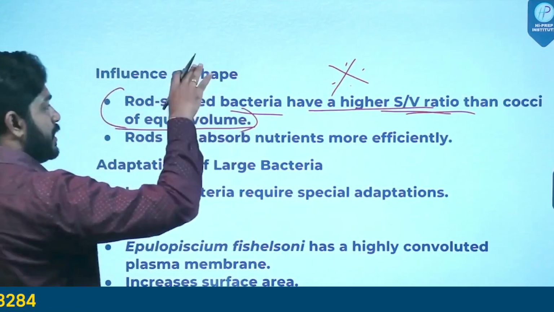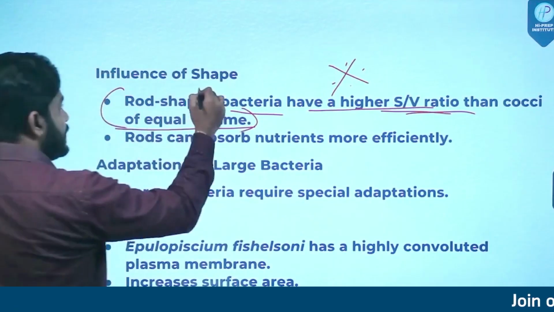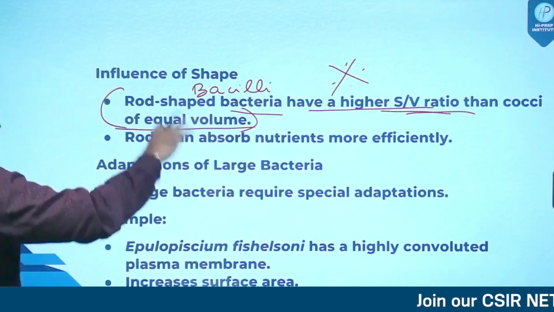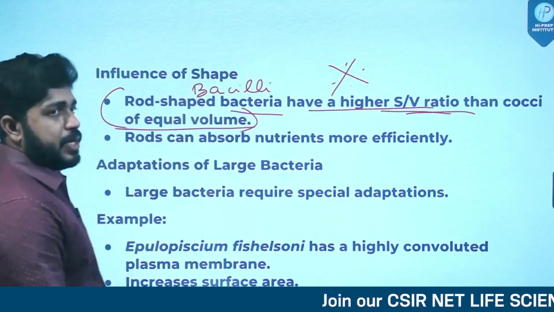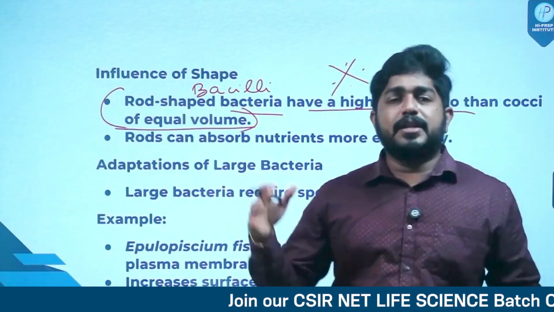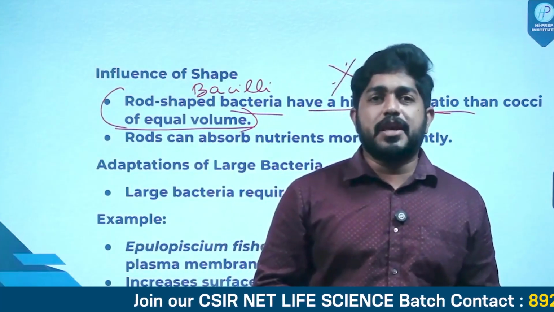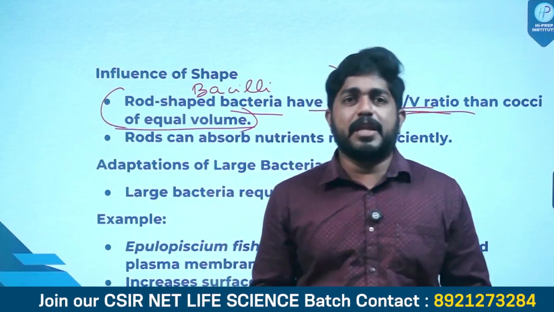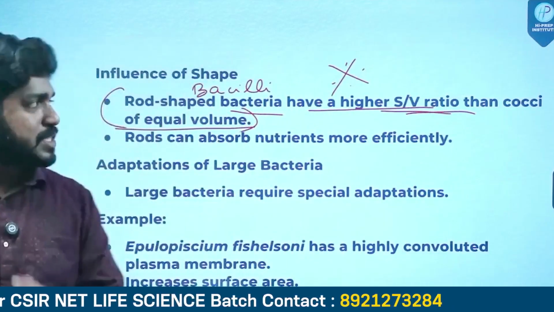If we keep the volume constant, the rod-shaped bacteria or bacilli will show a higher surface area ratio than cocci bacteria. It can also be interpreted that rod-shaped bacteria will have higher nutrient uptake efficiency when compared to coccus bacteria of the same volume. Definitely that can also be understood, right? Please keep this in mind.